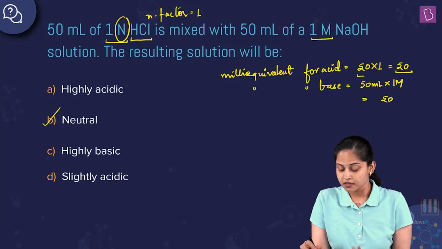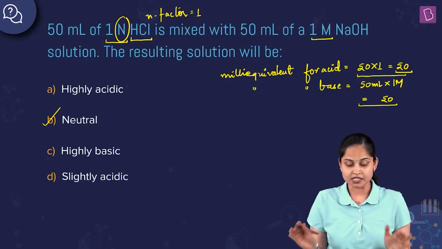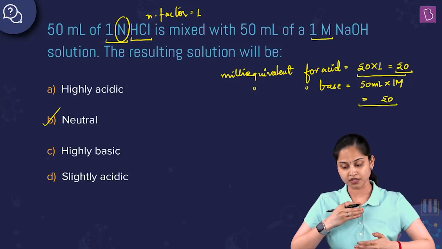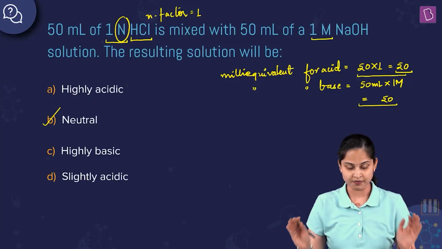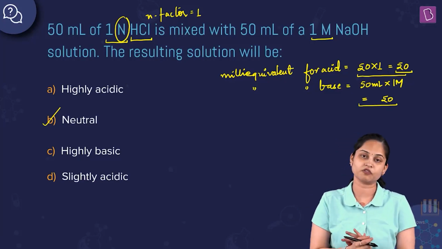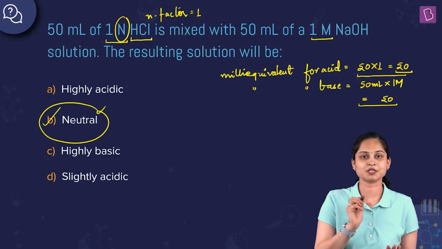Since both the acid and base are strong, complete neutralization is going to take place. Milli equivalents for both acid and base are equal, that means complete neutralization is going to take place. The resulting solution will be neutral only. That means option number B is the right answer to this particular question.